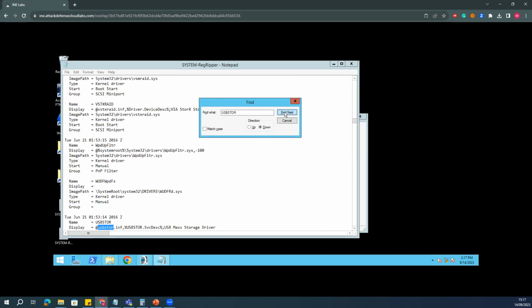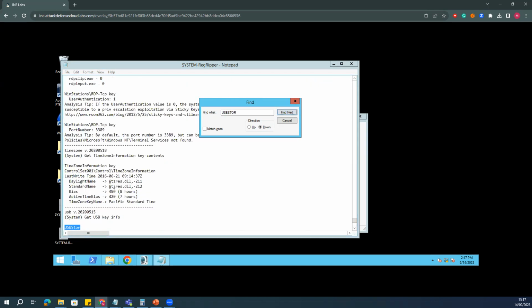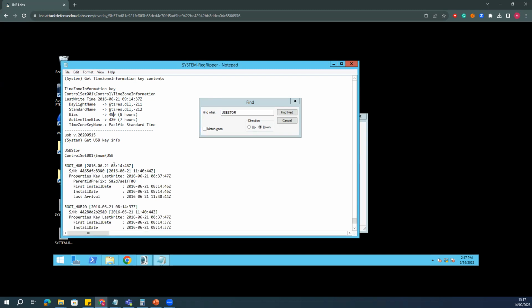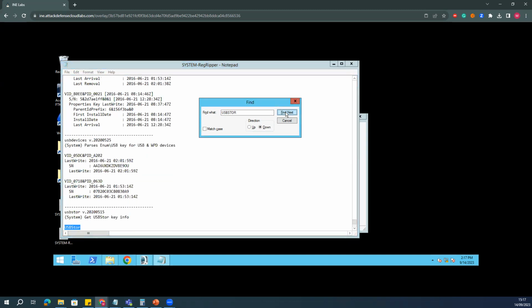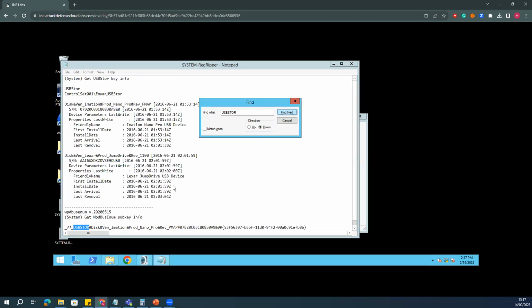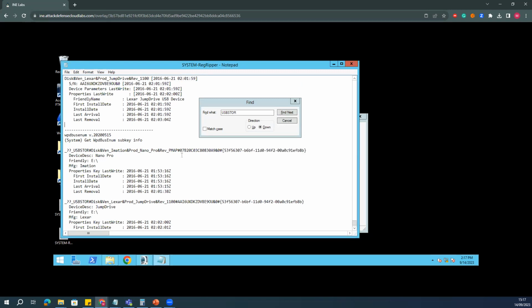If I go to here, not here, here we go. So this is the volume which was connected, right?